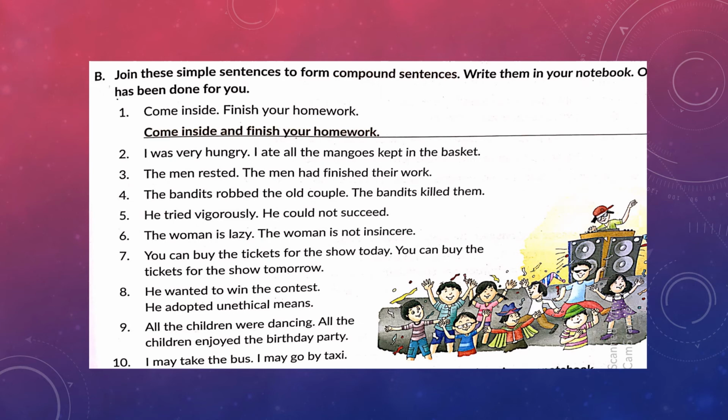See the next one. I was very hungry, full stop. I ate all the mangoes kept in the basket. So we will join them into one sentence like, I was very hungry, so I ate all the mangoes kept in the basket. The men rested, the men had finished their work. This can be written as, the men rested for they had finished their work. You're going to complete the rest of these questions on your own in your English copies. For any help, any doubts, we have our online discussions.